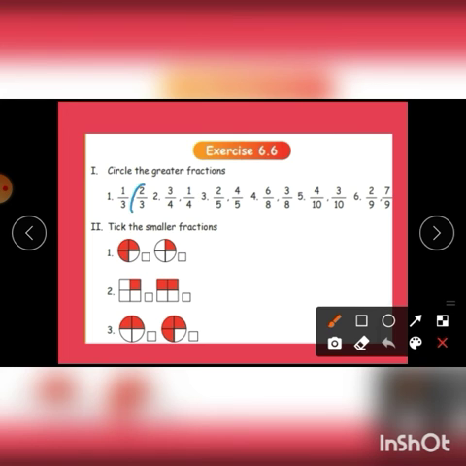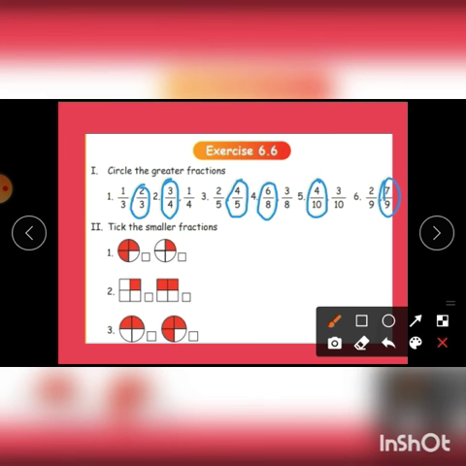2 by 3 is greater than 1 by 3. Here 3 by 4 is greater than 1 by 4. Here 4 by 5 is greater than 2 by 5. 6 by 8 is greater than 3 by 8. 4 by 10 is greater than 3 by 10. 7 by 9 is greater than 2 by 9.